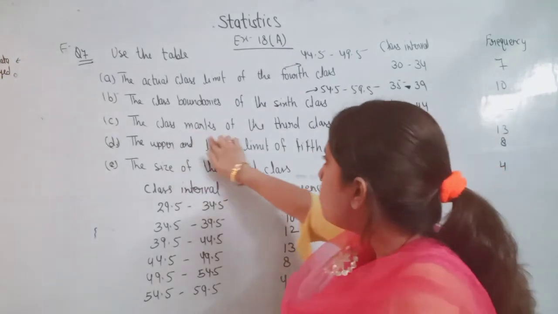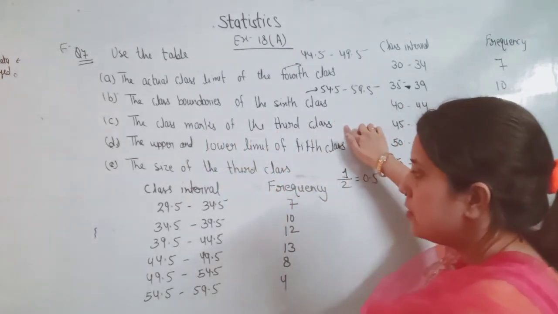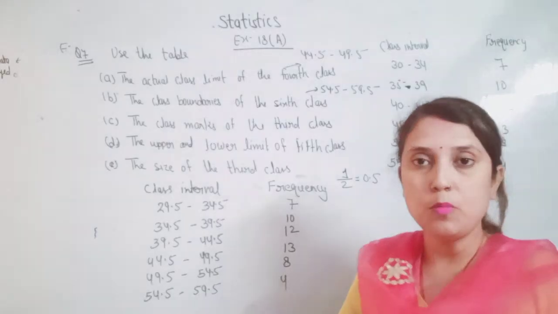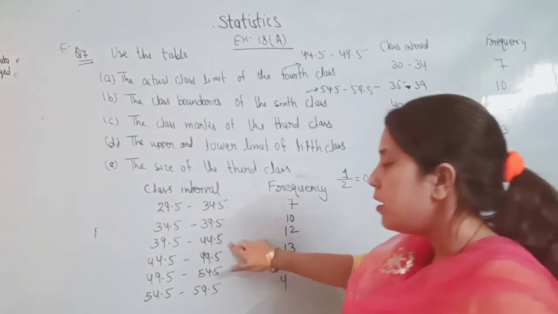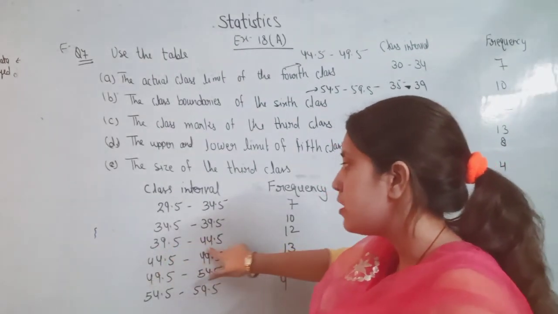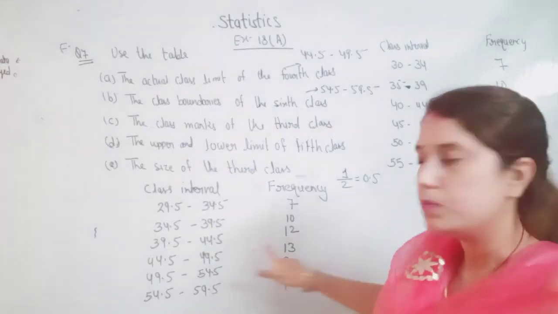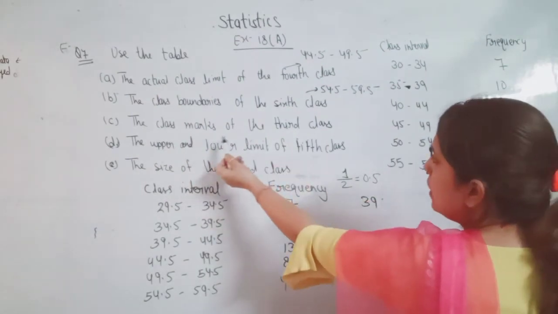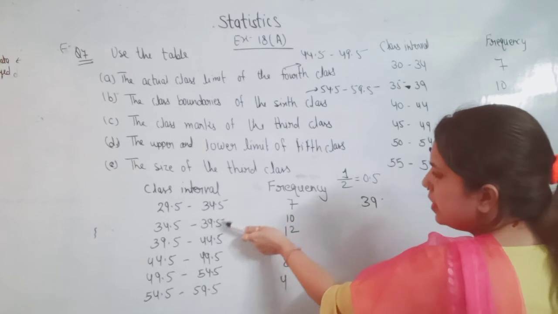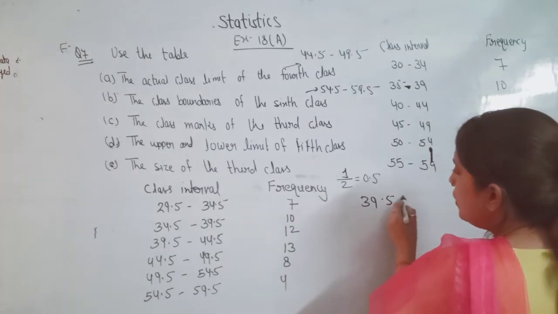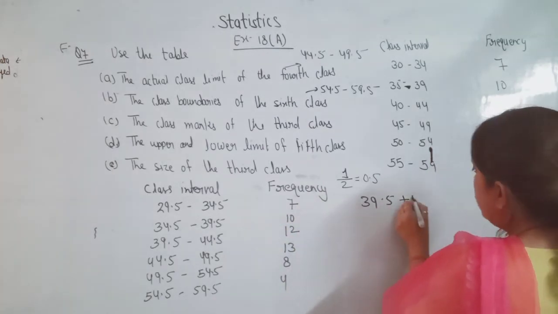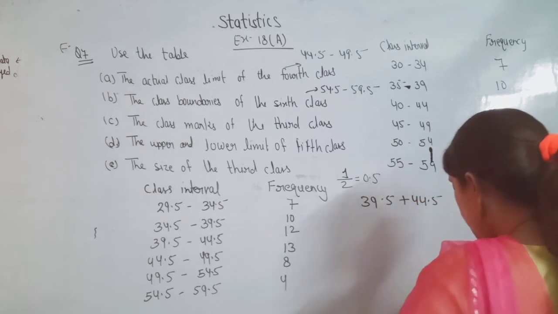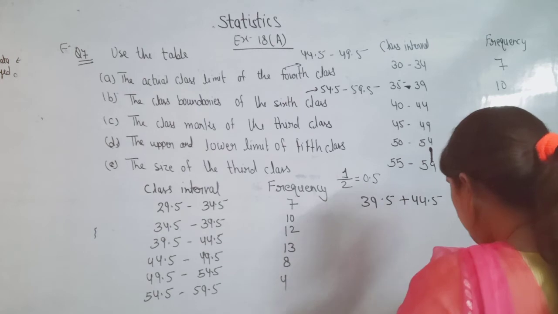Now the class marks of the third class. First, second, third. What is the formula of class marks? Lower limit plus upper limit upon 2. So class marks of the third class: 39.5 plus 44.5 upon 2.